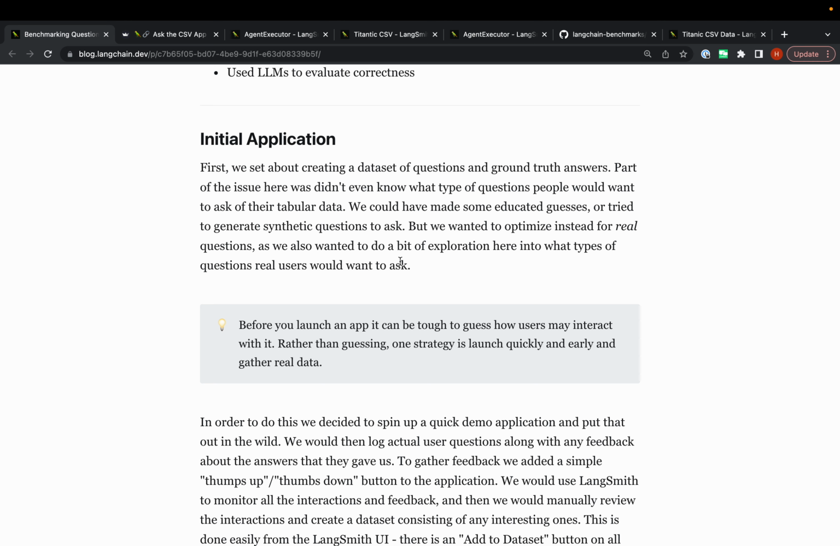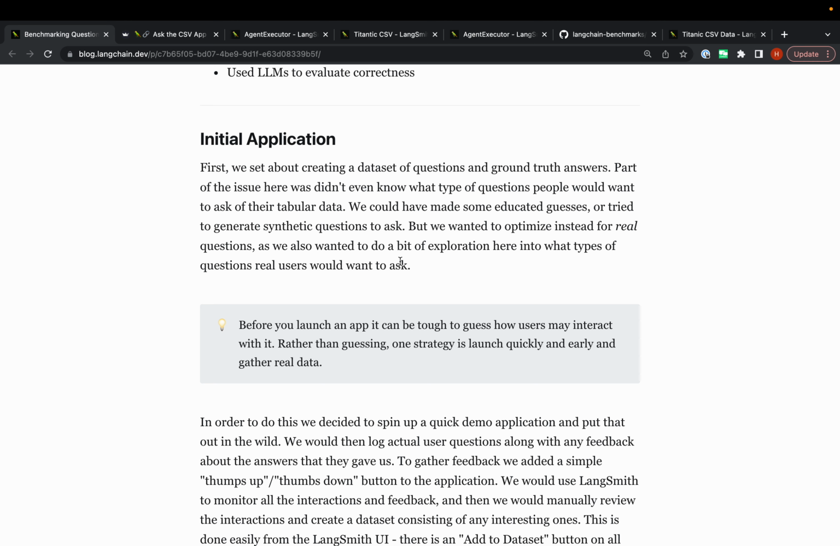And so we went for a different solution, which is basically we wanted to gather these real questions in the wild. So we set up a super simple application. We fixed the CSV. We did question answering over the Titanic dataset. The Titanic dataset is a fantastic starter data science dataset. I think it's the getting started dataset for Kaggle competitions. We fixed that as the dataset, and we put out an application where people could ask questions of this data.